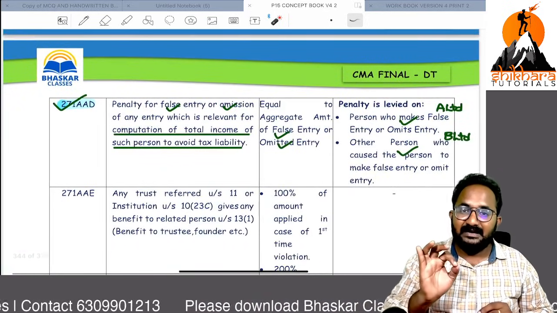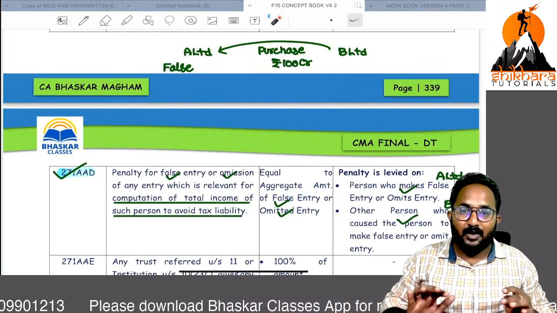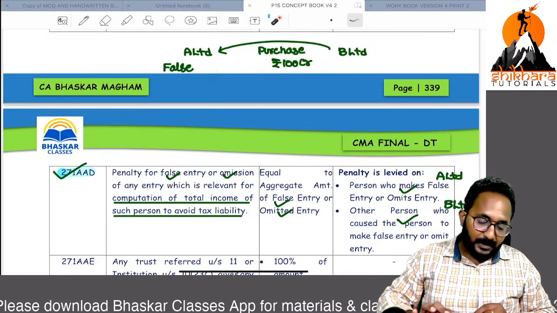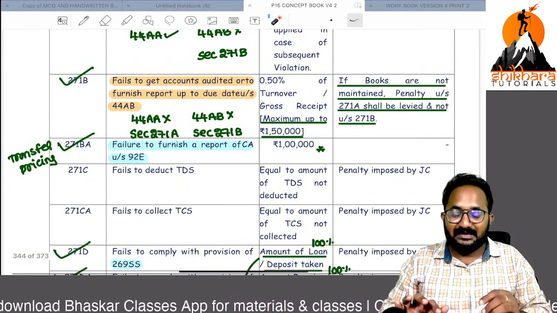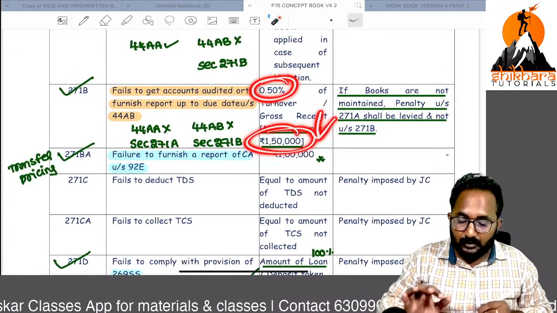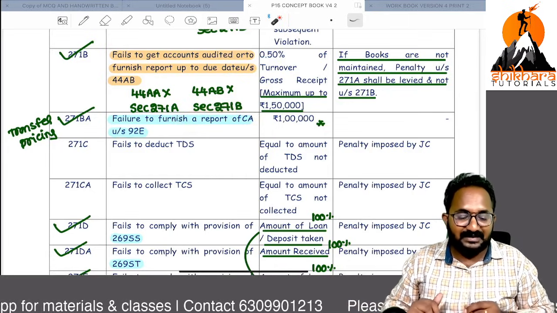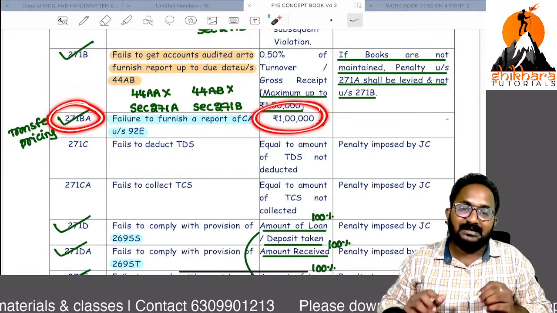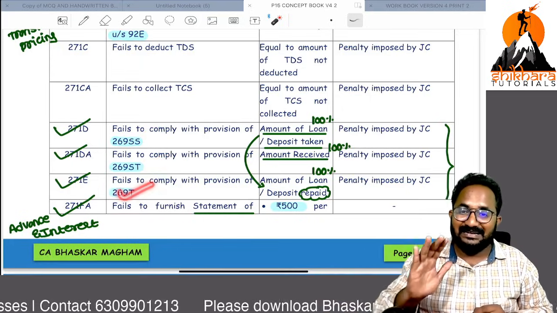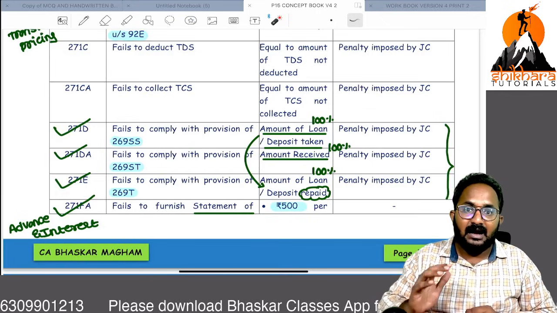Next one, 271AAD: if any person makes a false entry, that person or the other person has to pay the transaction amount as a penalty. Both the parties are required to pay this penalty. Next, if you do not do the tax audit properly, 0.5% of turnover or 1,50,000, whichever is lower. If you fail to furnish the report of the CA in case of international transaction, 271BA applies, that is 1 lakh. 269SS, 269ST, 269T non-compliance related, 271D, 271DA, 271E, 100% of that amount as a penalty.